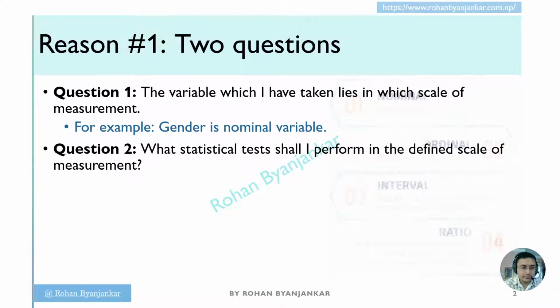Question number 2. What statistical test should I perform in the defined scale of measurement? The nominal variable uses which statistical measure? These two questions are the fundamental questions that the researcher must answer, and if he or she is unable to do so, then never ever carry out the data analysis.